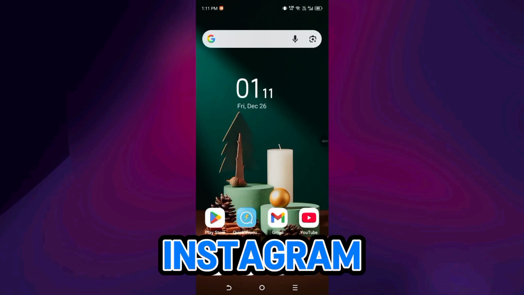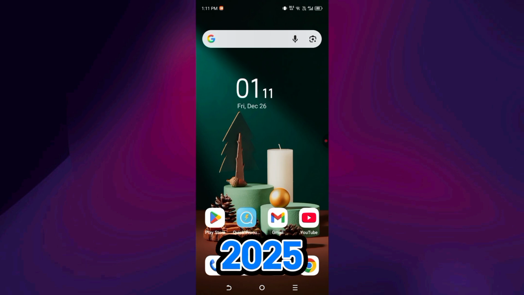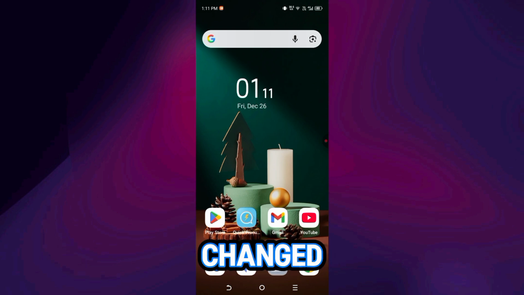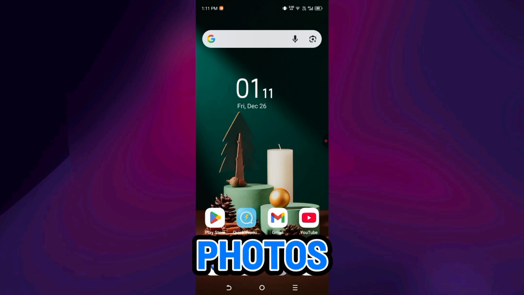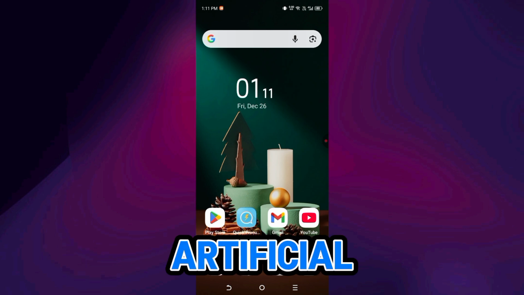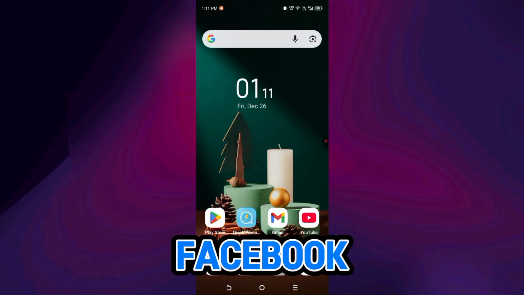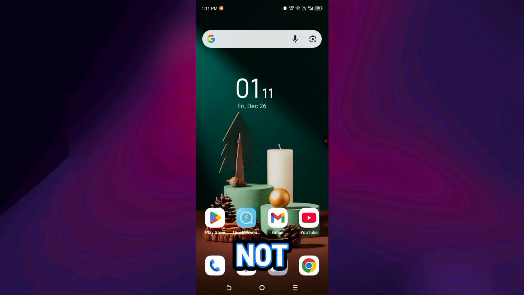Creators are deleting Instagram after a shocking Meta update. On December 16, 2025, Instagram quietly changed its rules. Your photos, videos, and even captions can now be used to train artificial intelligence systems across Instagram and Facebook, whether you agreed or not. So, in this video, I'm going to show you what's actually happening, how Meta is using your content, and what you can realistically do to reduce your exposure and protect yourself.